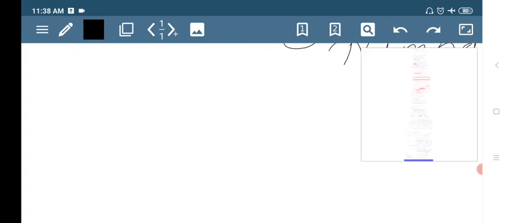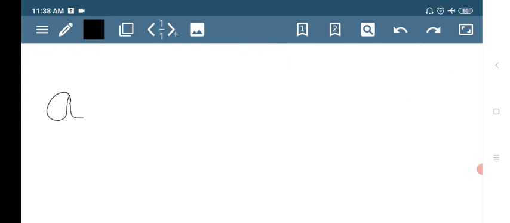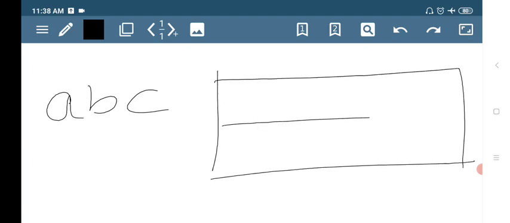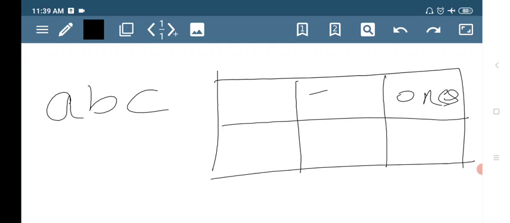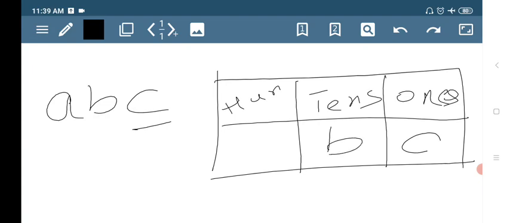So how you will place this? A, B, C. If you allocate the places for that numbers, ones, tens, hundreds, the C comes in ones place, the B comes in tens place, and the A comes in hundreds place.